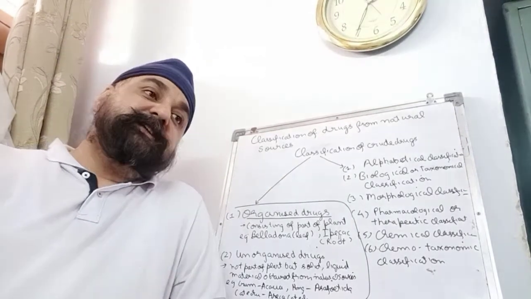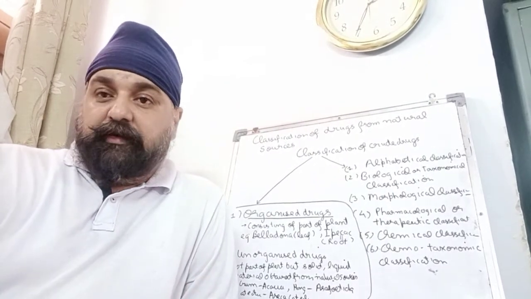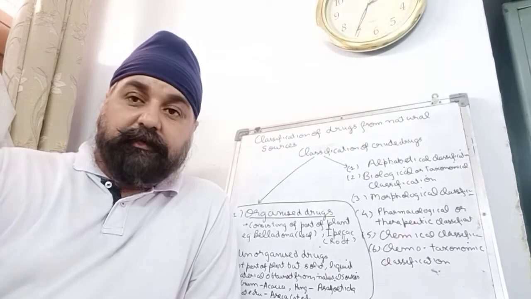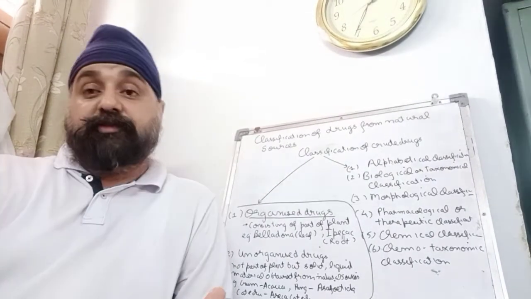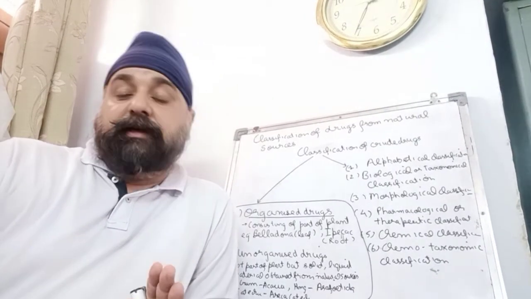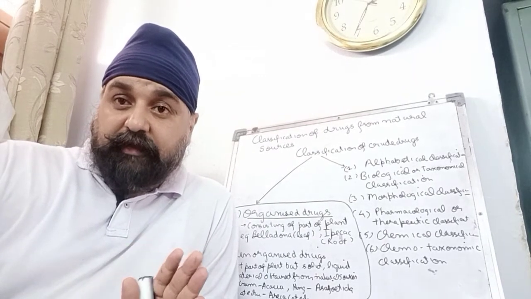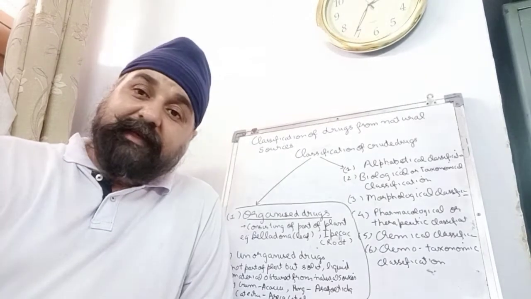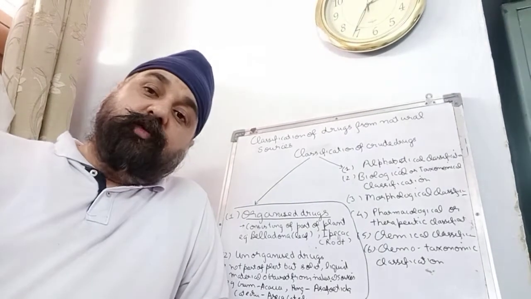Mostly this classification is used in pharmacopoeias and dictionaries. If we want to know about the detail of a drug, we should know the name, and we can use our dictionary. First part of the dictionary will contain drugs related to A, then B, then C.